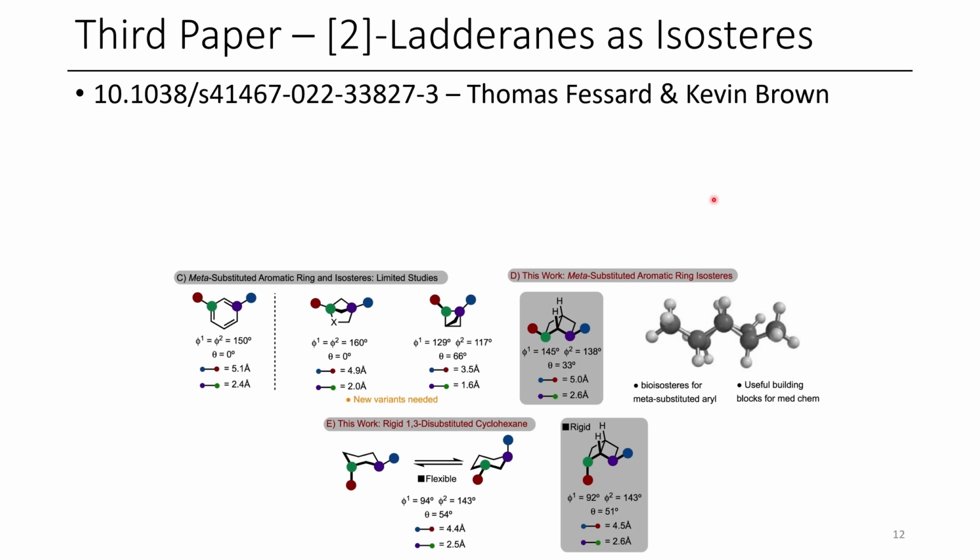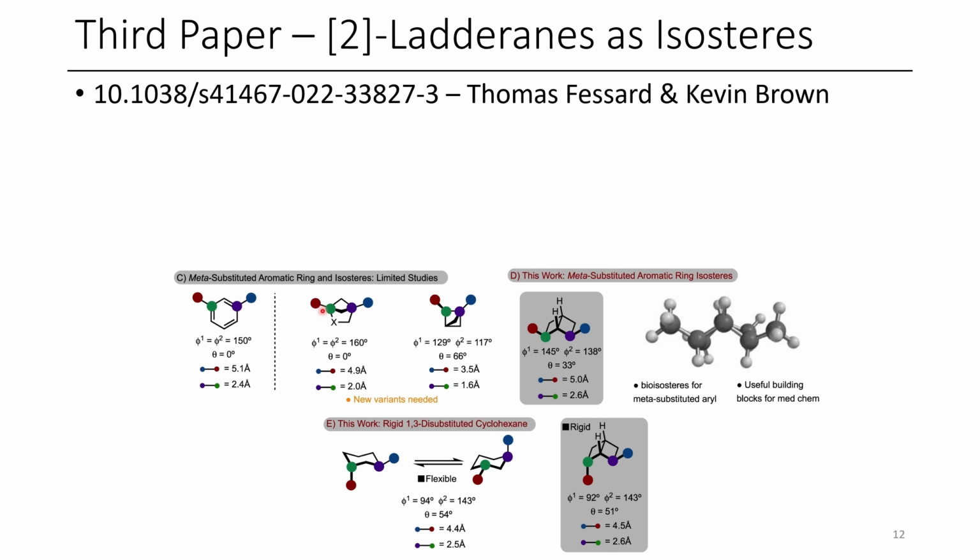The third paper for today is the use of 2-ladderanes as isosteres. This is from Thomas Fessard and Kevin Brown's groups. And what they do in this paper is they produce a new isostere for a meta-substituted arene or a more rigid isostere for 1,3-cyclohexane derivatives. So they show here that the distance between this red group and this blue group is 5.1 angstroms. This is what you'd have for your typical meta-disubstituted arene.